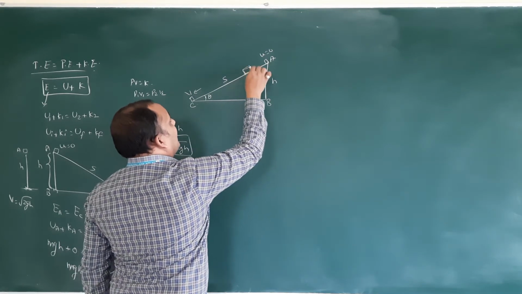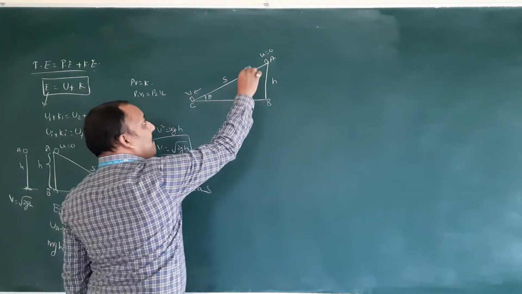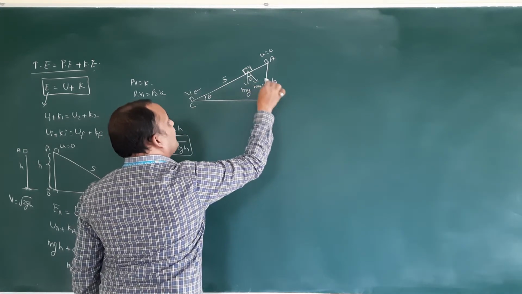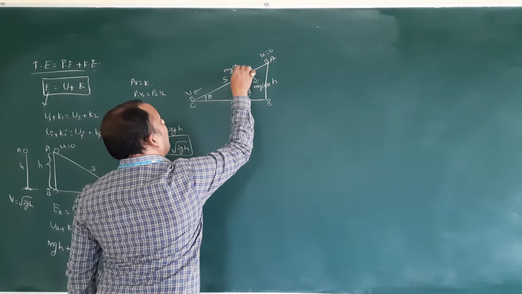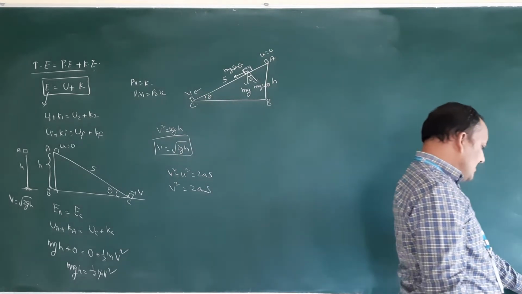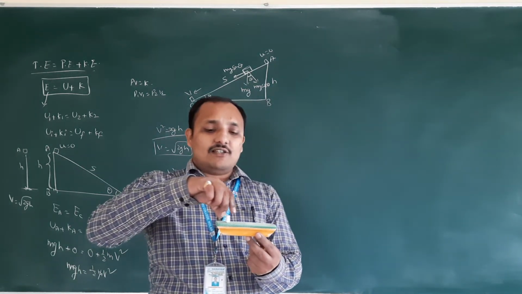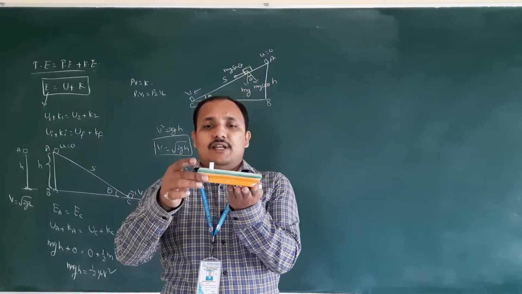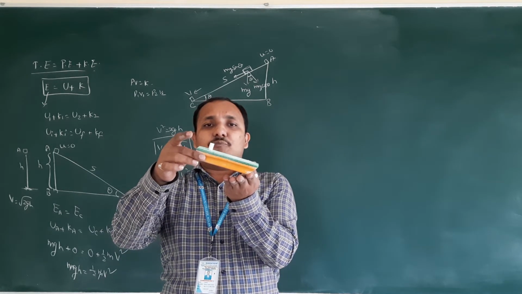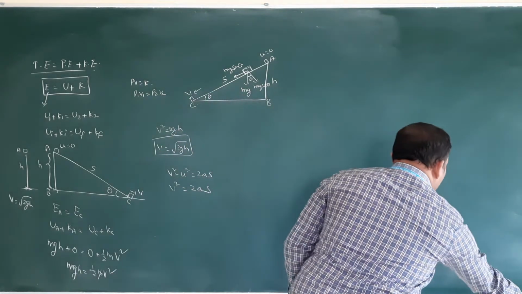Already in the friction lesson we discussed this one. The object's weight is acting like this. If you resolve this into two components, mg cos theta and mg sin theta. Two planes are possible: one is a smooth plane, another is a rough plane. They said this is a smooth plane. See here, this chalk piece is not moving. At one particular angle it is going to move. So whenever it is moving, it will have acceleration on a smooth inclined plane.